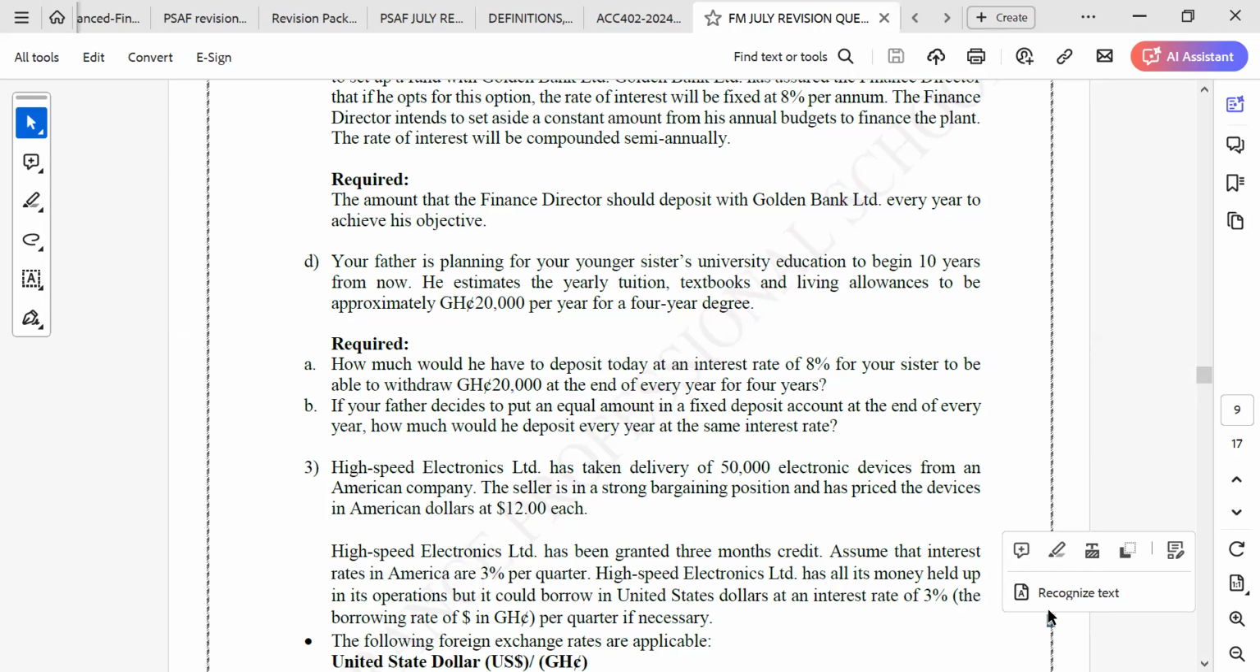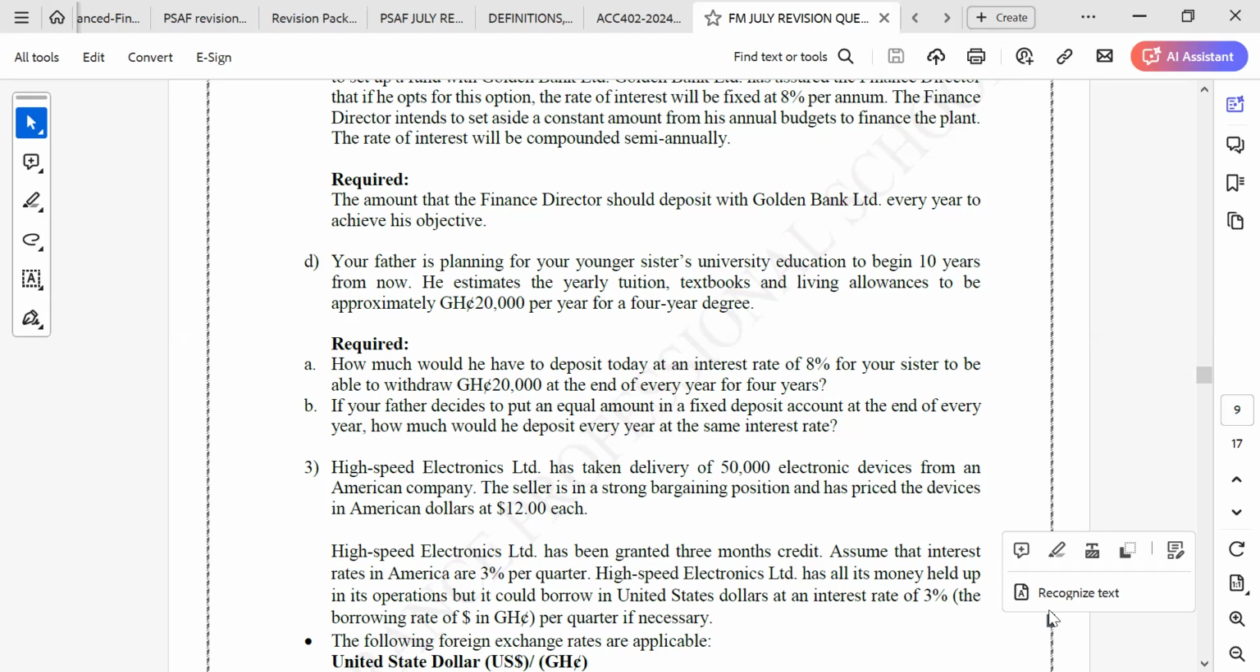Your sister will be withdrawing 20,000. So how much should be in the account before your sister withdraws the 20,000? We know that amount already. The amount that should be in the account so that your sister can withdraw 20,000 at the end of every year is 66,240, at an interest rate of 8%. So it should be taking 20,000 every year. You don't have any problem with the amount that will be in the account.